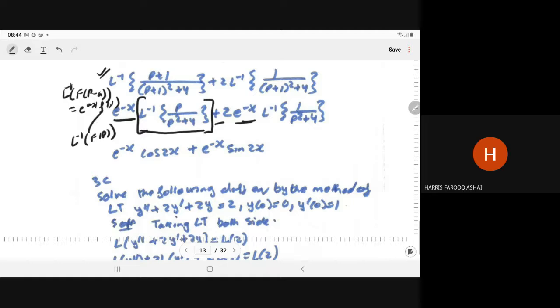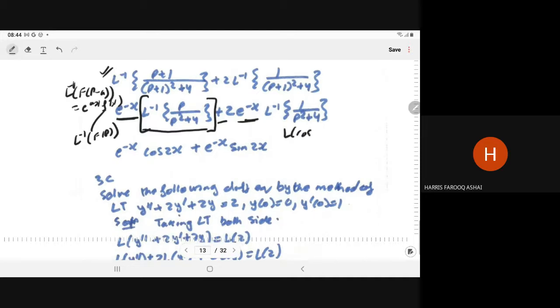p upon (p square plus 4) is the Laplace of cos 2x. We know that now. Laplace of cos 2x is what? p upon (p square plus 4), right? Laplace of sin 2x is what? 2 upon (p square plus 2 square), right?